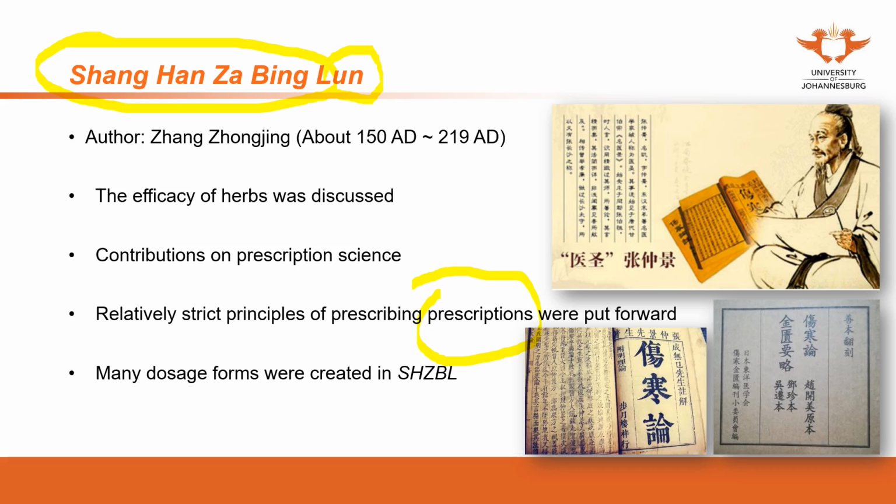They didn't mention how to apply them there. So some people can use them well, but some don't use them well because they don't know how to use this. In this classic, 伤寒杂病论, Dr. Zhang emphasized the theories and the clinical practice.